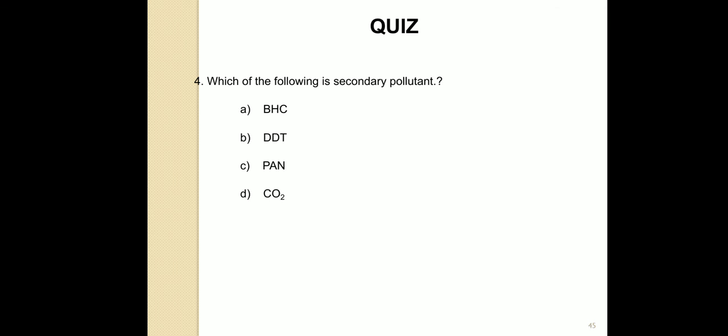So in this, which is the secondary pollutant? The answer is PAN, because it is formed by hydrocarbons and nitrogen oxides in sunlight. The remaining are directly emitted from the source itself. So PAN is the answer.